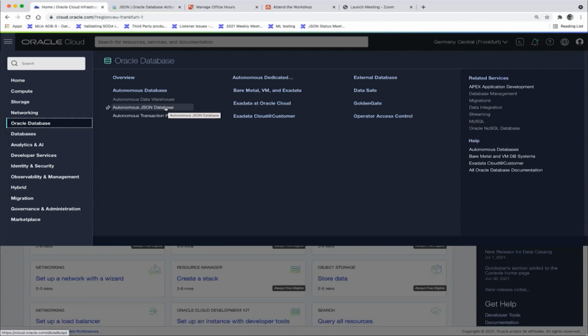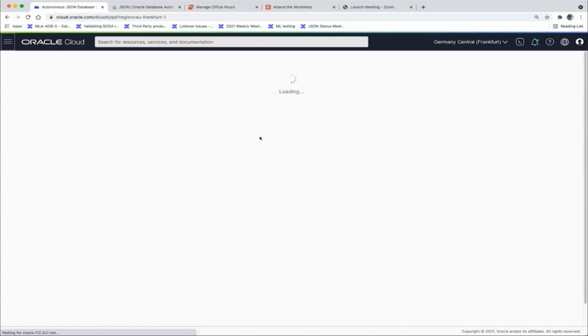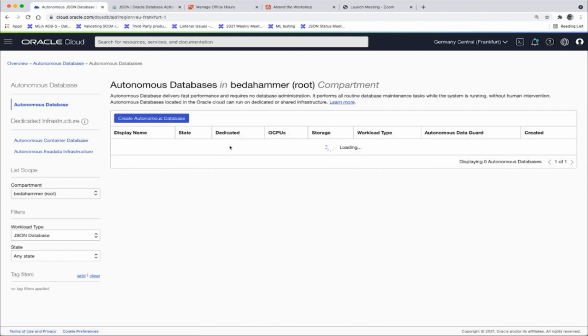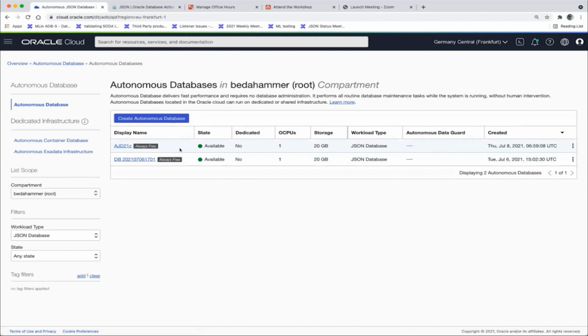How can this be? Well, it's tailored around JSON as the primary data model. If you go beyond 20 GB of relational data, you would be asked to upgrade to a full autonomous transaction processing database. So you can store a lot more than 20 GB of JSON data, but if you use it as a relational database, it's limited to 20 gig. The free tier is 20 gig anyway, so I'm not using a paid account here.